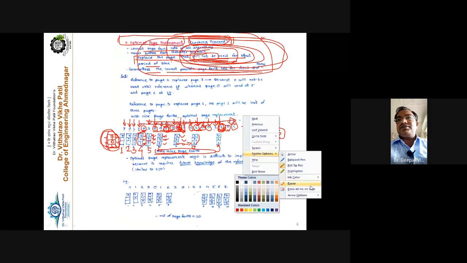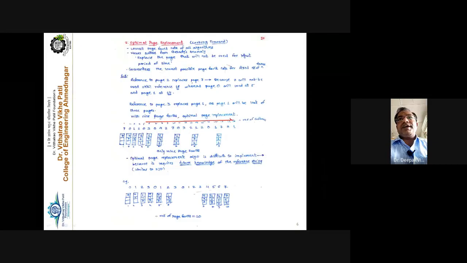You have to look in the forward direction of the memory reference string. Always remember, compare between these 3 and replace one of these 3. Suppose 2, 3, 0. If you start here, 3 is here, so 3 cannot be replaced. 2 is here, so 2 cannot be replaced. 0 is here, so you can replace this 0. I am explaining, for example, that this is the longest one, because this is the future. 0 will be needed furthest in the future. So the page which will be used furthest in the future is the one to be replaced. That is the simple rule.